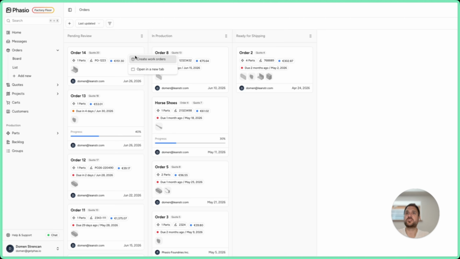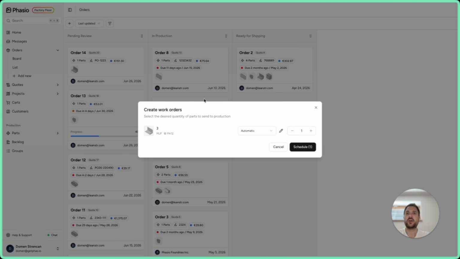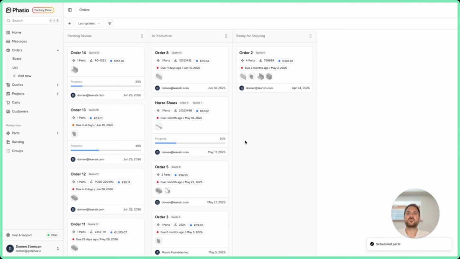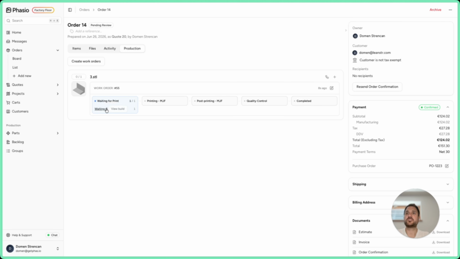One is to use the right click and hit create work order. And here you see the parts that you need to schedule into production and the quantity, and you can simply schedule. And automatic, this is actually the part routing, which I will explain briefly in the next few moments. But for now, that means it's taking your existing workflows and scheduling the parts into production. And you can see already the progress bar is active here, right? I can go into production and I can see, okay, I have scheduled the production work order for this specification, and I have inside one part waiting to be printed.